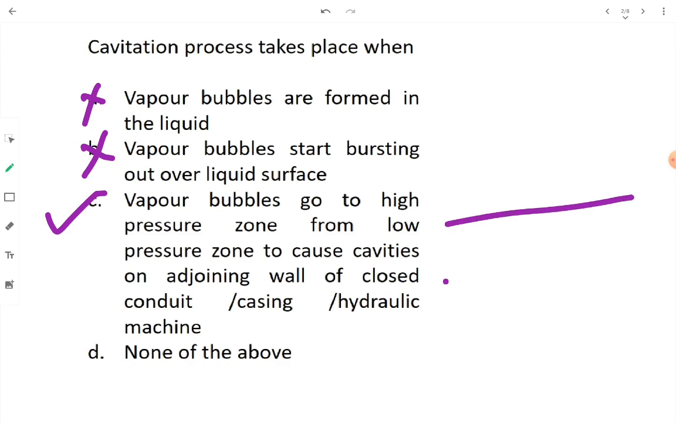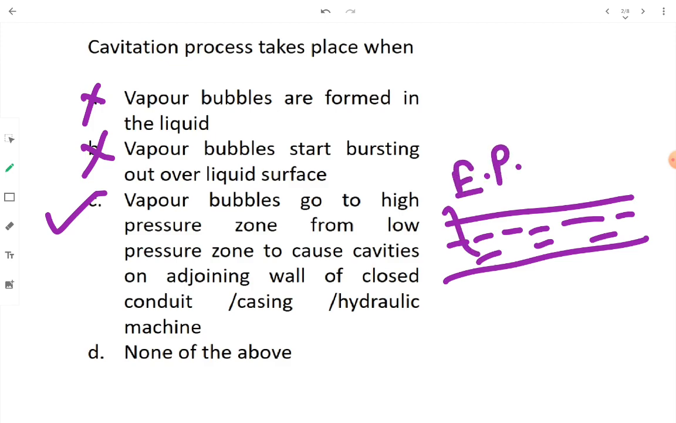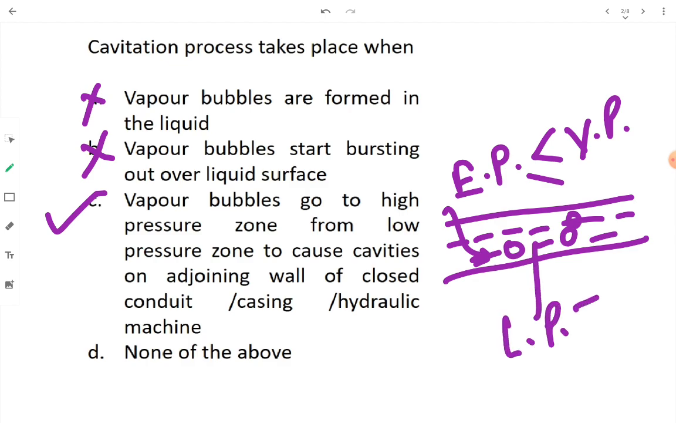Let's say we are having this casing of a hydraulic machine which is filled up with a liquid, let's say water. Now what condition is required for formation of vapor bubble? The external pressure or pressure inside this casing should become less than or equal to vapor pressure. Let's say somehow the pressure inside this conduit is getting less than or equal to vapor pressure. Now what will happen? Bubbles of vapor are going to form. Now this is a low pressure zone, LPZ.